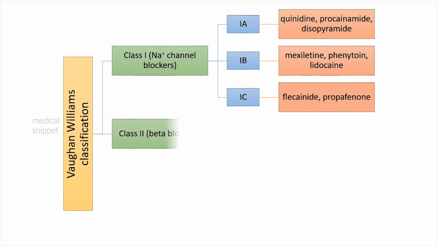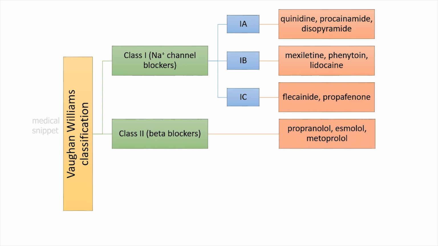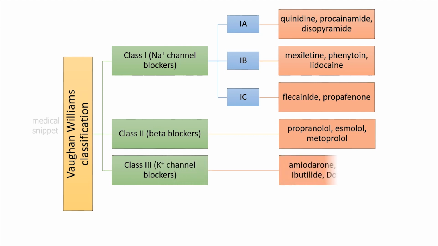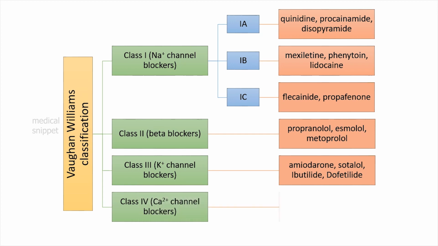Class 2 drugs are beta-adrenergic receptor blocking agents. The drugs in this class are propranolol, esmolol, and metoprolol. Class 3 drugs are potassium channel blockers like amiodarone, sotalol, ibutilide, and dofetilide. It should be noted that sotalol is also a beta blocker. Class 3 drugs also have class 1, 2, and 4 properties. Class 4 drugs are calcium channel blockers. Verapamil and diltiazem belong to this class.